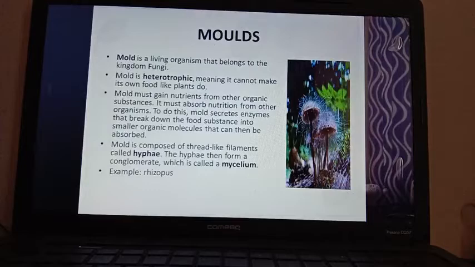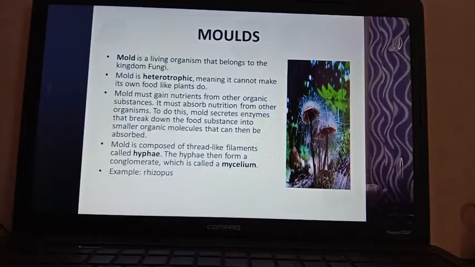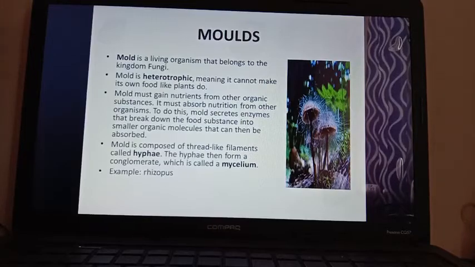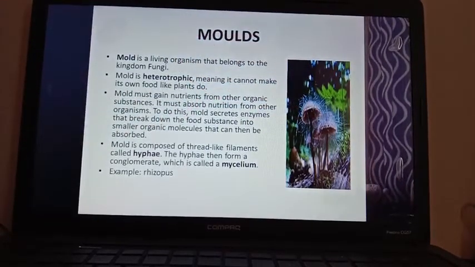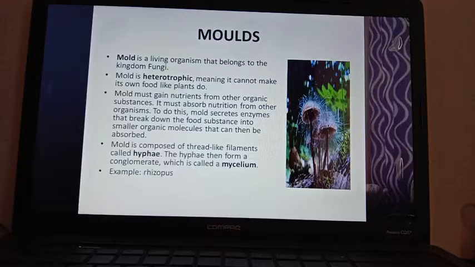Now two types of organization, or organisms you can say, that we are going to discuss. One is mold, another one is lichens. So first one is mold. The diagram or picture you can see here. You can find molds in stale bread, pickles, rotting fruits, leather. Mold is a living organism that belongs to the kingdom fungi.